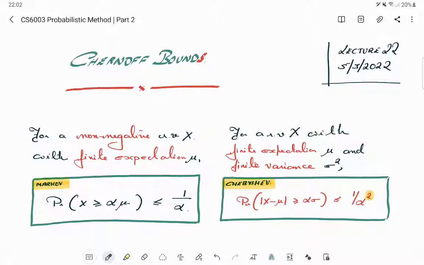Okay. Now you can extend this idea quite a bit, and finally we will reach what are known as a class of bounds called Chernoff bounds. Even the Wikipedia article about Chernoff bounds lists a lot of them. But for most of this course, we will narrow it down to one particular version of the Chernoff bound, but you are encouraged to look at the Wikipedia page to see various different forms of the Chernoff bound.